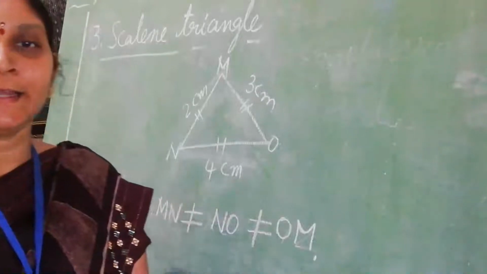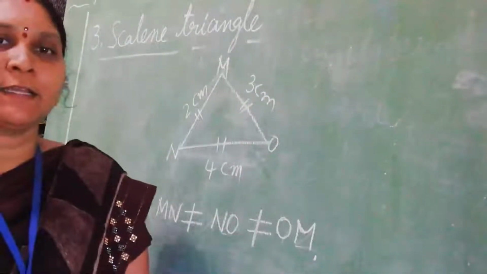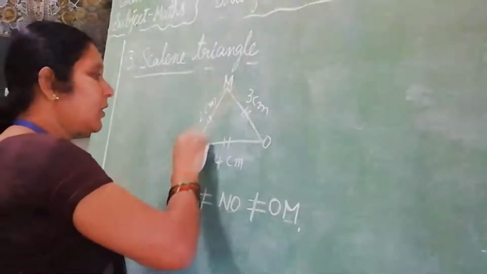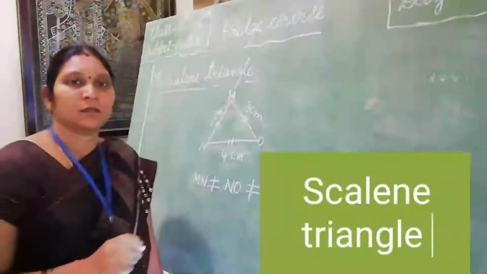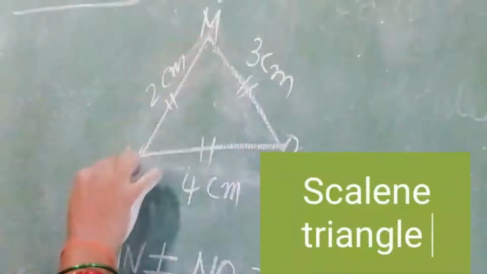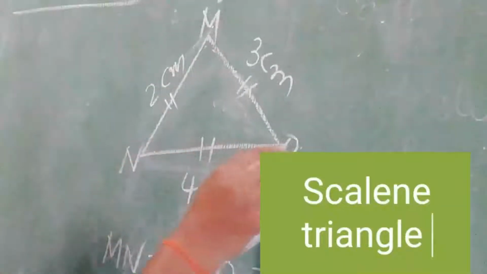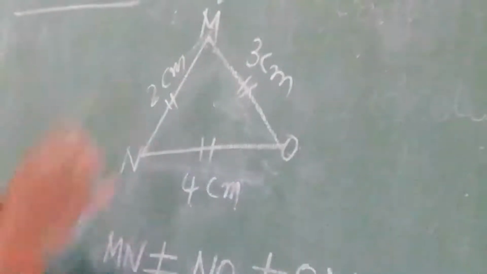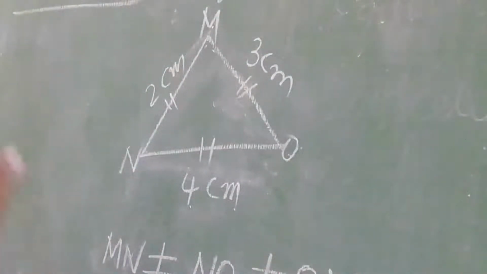The last one is the scalene triangle. What is meant by a scalene triangle? In a triangle, all sides are unequal. All sides. See these 3 sides. Here one side, MN, is 2 centimeters, NO is 4 centimeters, and OM is 3 centimeters. All sides are unequal. That type of triangle is called a scalene triangle.